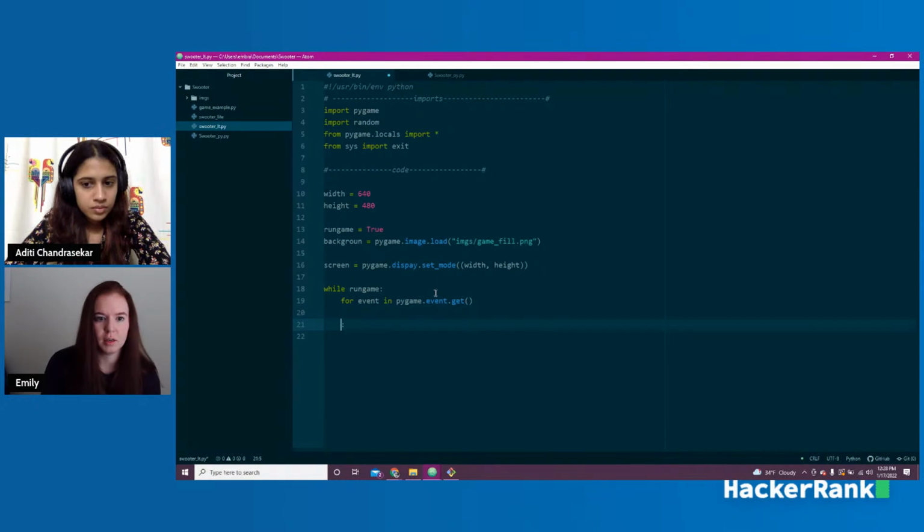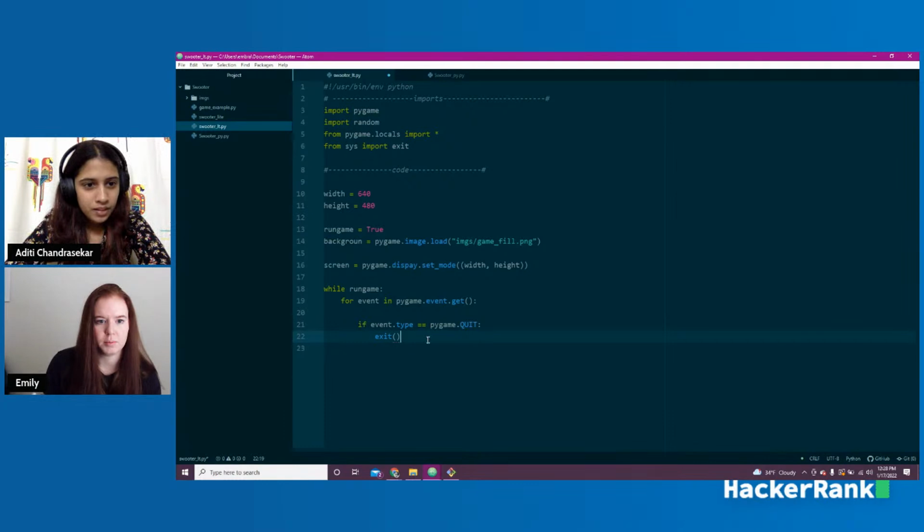And now we're just going to set up the ability to quit the game. Basically, we're going to make sure that everything shuts down cleanly, that there's no artifacts running in the background, and we'll just say if event dot type equals pygame dot quit, and we exit. And you can see we imported exit up here. That's what shuts everything down.